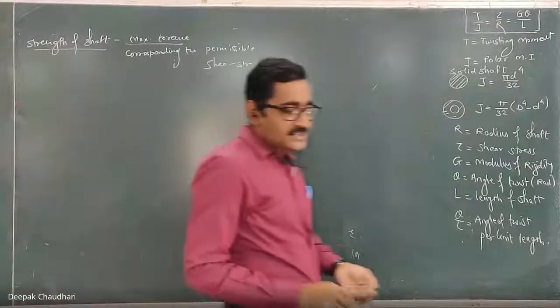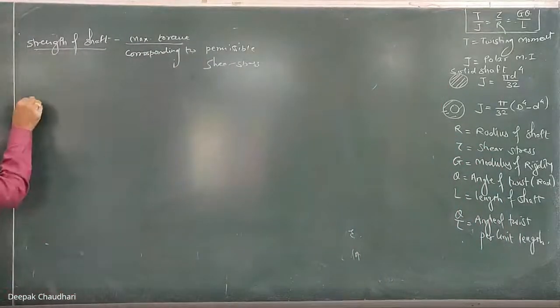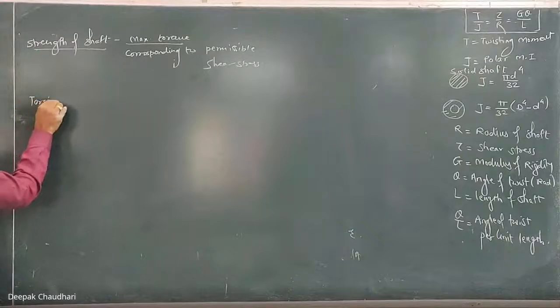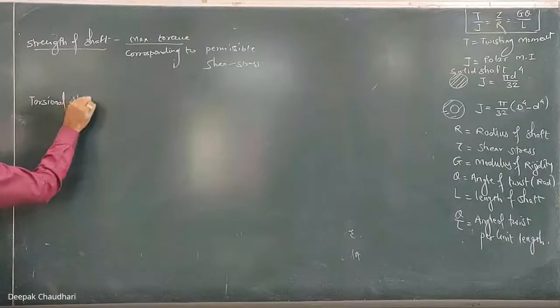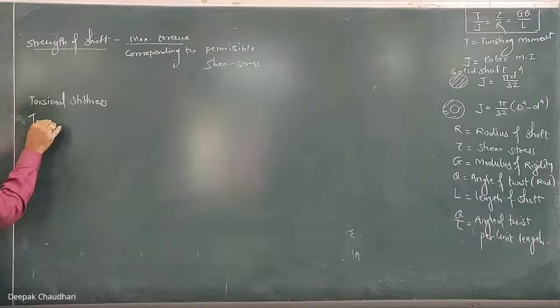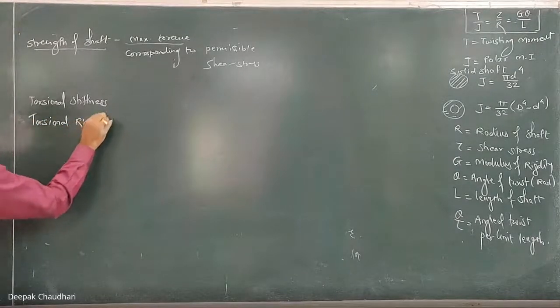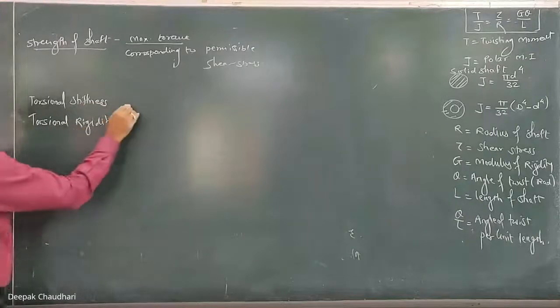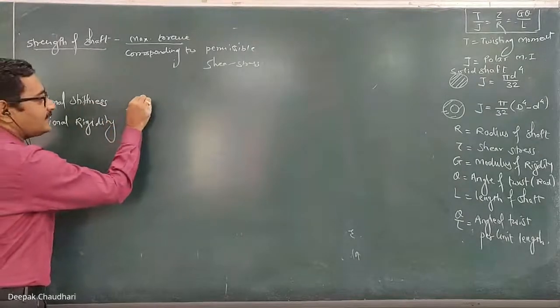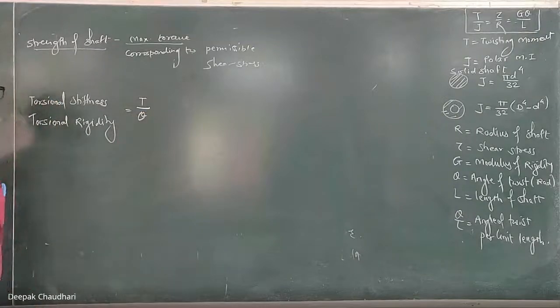Okay, the next term is the torsional rigidity or torsional stiffness. Torsional stiffness is also known as the torsional rigidity. This torsional stiffness or torsional rigidity is nothing but the torque transmitted per unit angle of twist.